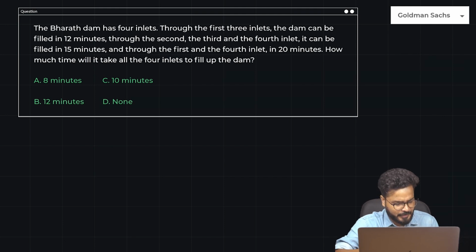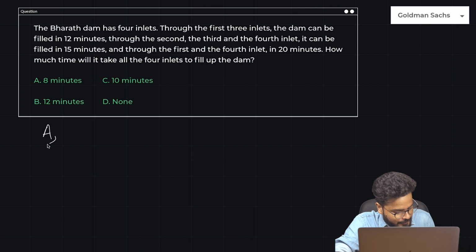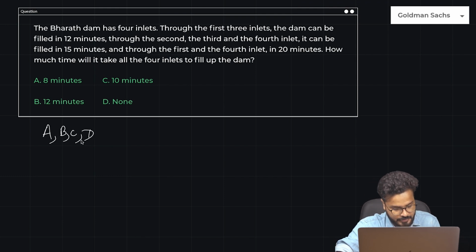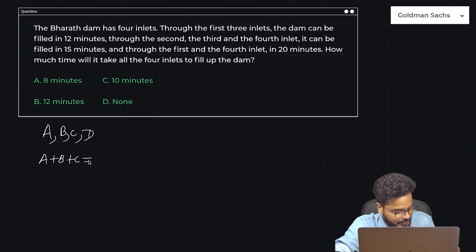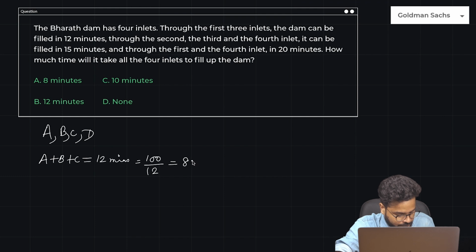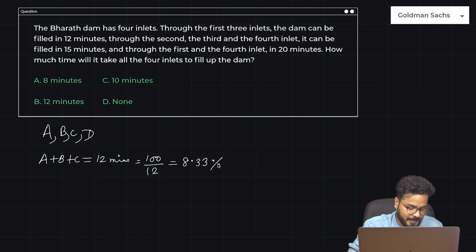Okay. Very simple. The Bharat Dam has 4 inlets. Let us call them A, B, C, and D. Through the first 3 inlets, the dam can be filled in 12 minutes. So A plus B plus C can fill it in 12 minutes. So in 1 minute, how much percent of the dam would be filled? 100 by 12. What is 100 by 12? 8.33 percent. So that means per minute 8.33 percent of the dam would be filled.